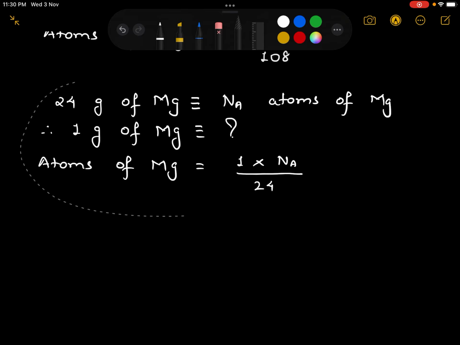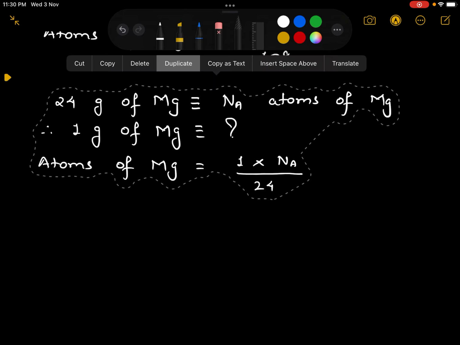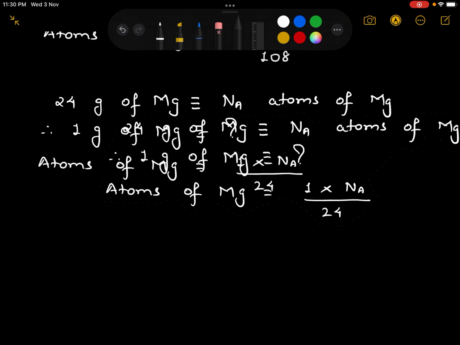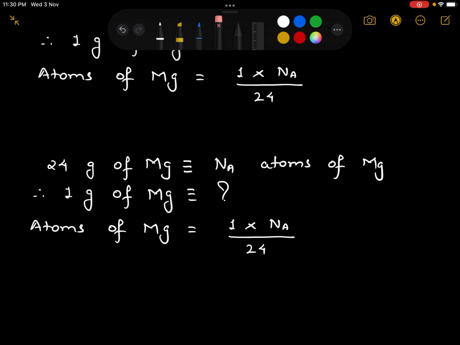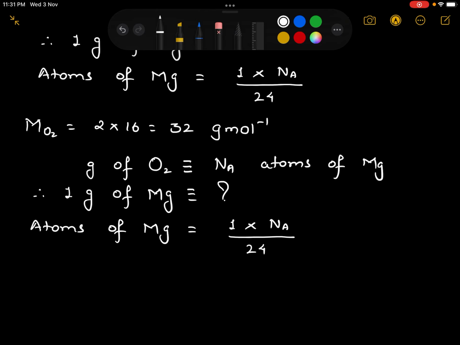Now, let's go to the third option, that was oxygen gas. For oxygen gas, it is a diatomic species. So, we need the molar mass of oxygen, which is found out as 2 atoms of oxygen multiplied by the atomic mass. So, we get 32 gram mole inverse.